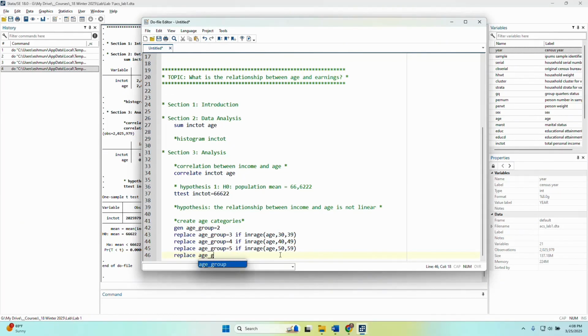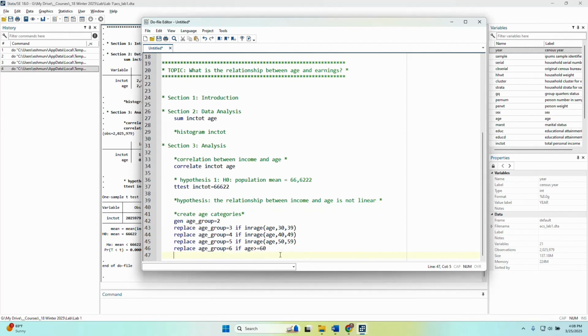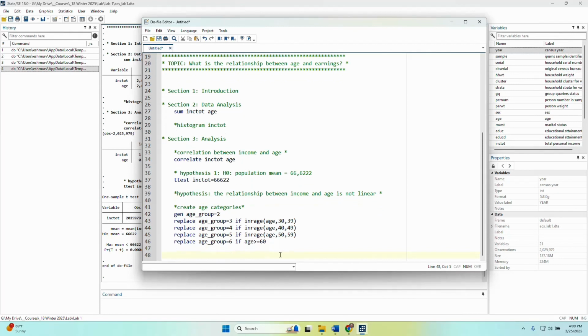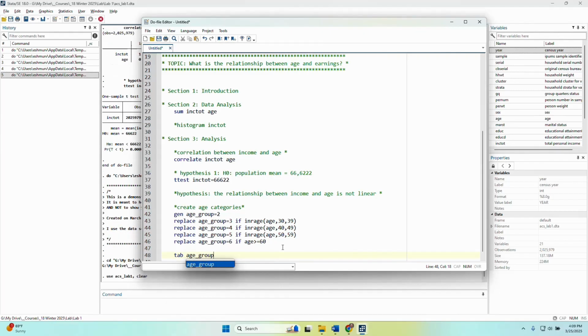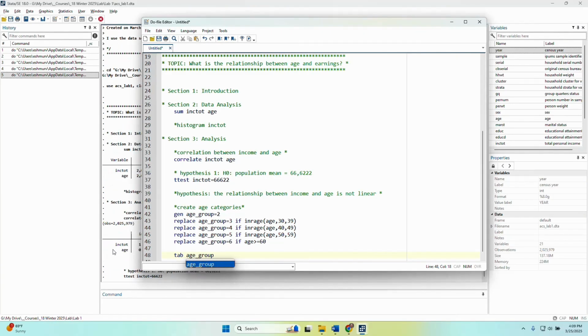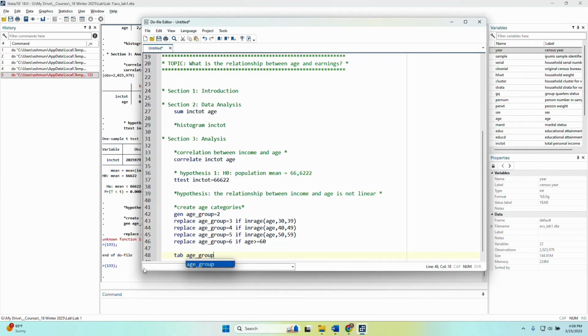And if age is greater than or equal to 60, you're going to be in group 6. So those who are 18 to 29 will be in group 2. Those in their 30s will be group 3, 40s group 4, group 5, and group 6. And so what I can do here is tab age group. And when I run this, this will tell me the fraction.